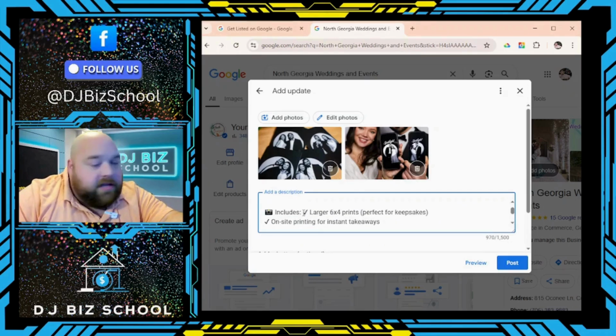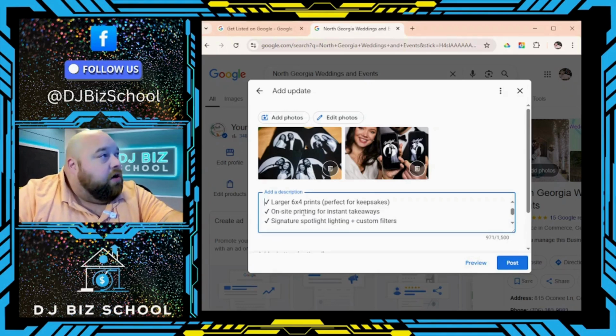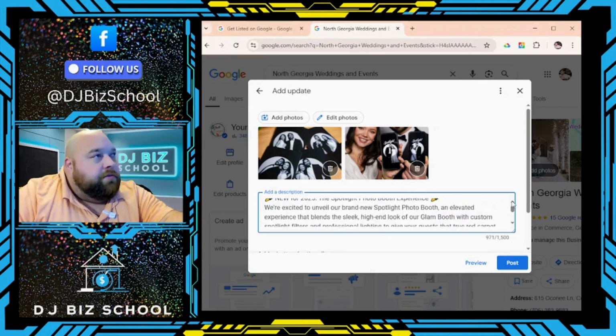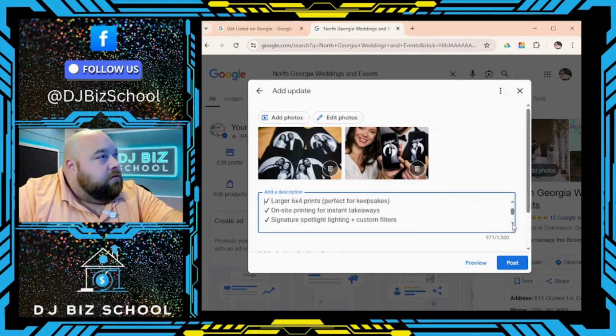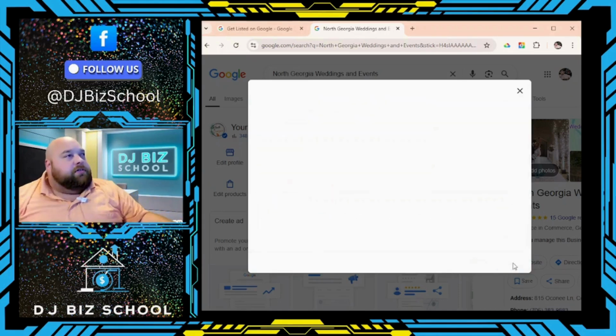You want to fix that. Once again, when you are using ChatGPT, always double check your work. ChatGPT, although great, does make mistakes once in a while. That's good. Everything looks good. And then we're going to simply click post.